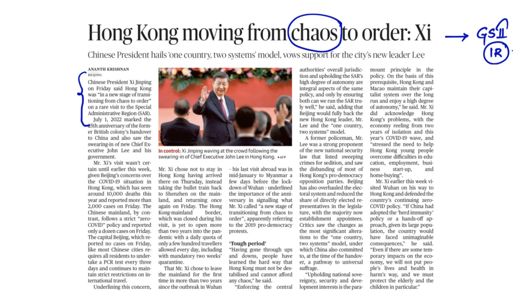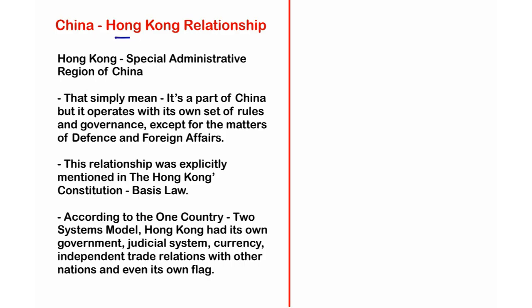Now let us address most of your questions related to the China and Hong Kong relationship. Most of you might be confused whether Hong Kong is a part of China or whether China and Hong Kong are separate countries. So I will try to address these questions by explaining the background of China-Hong Kong relations in a comprehensive manner. Let's get into the details now. So, the China-Hong Kong relationship. Hong Kong is actually a special administrative region of China, which is very simple to state.